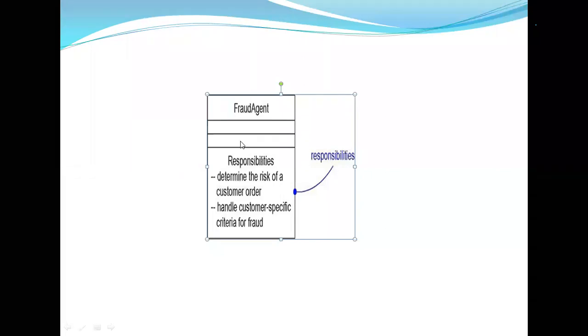Operations means the verbs used in a particular system. The fourth partition is optional. It represents only the responsibility of a particular class. Suppose a fraud agent has some responsibilities, that is, determine the risk of the customer and handle the customer-specific cases of fraud. So every class has some responsibilities.